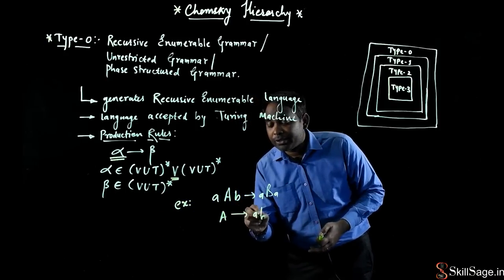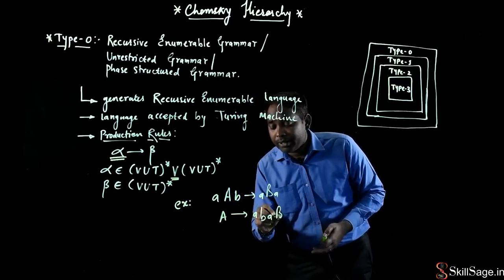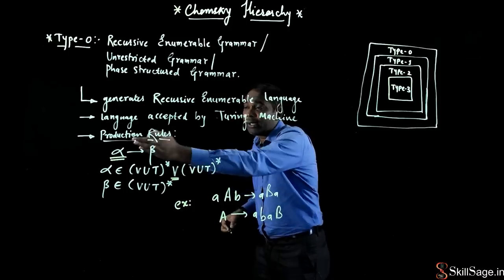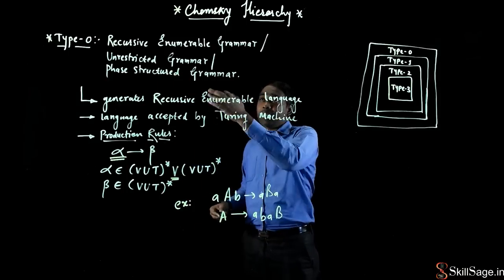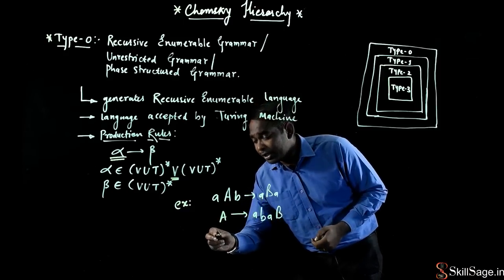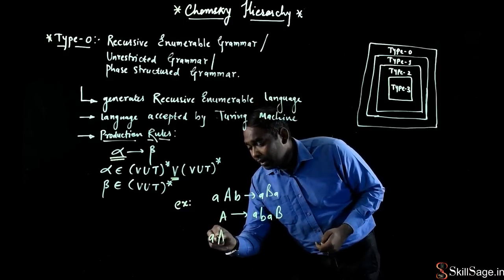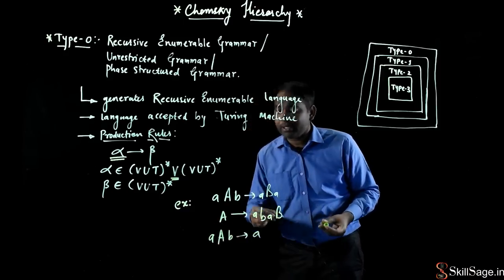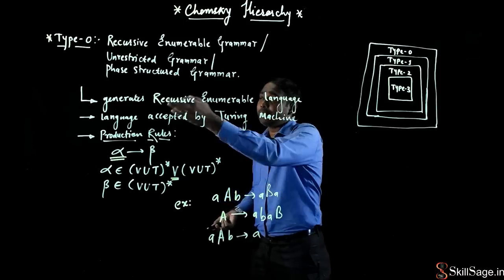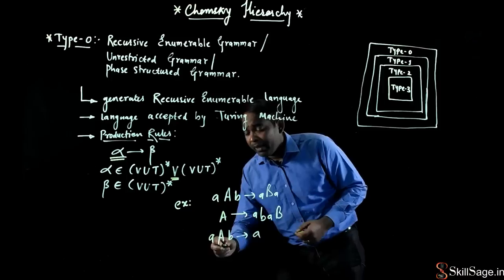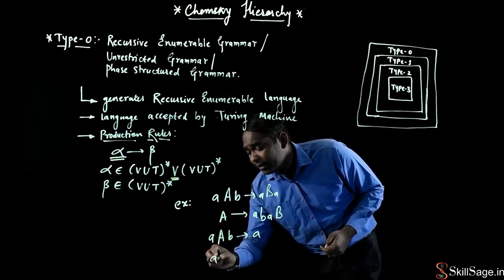I can have ABA produce capital A small b, and that is also a type of unrestricted grammar. I can also have A capital B produce small a. This is also a valid production rule for type 0. Or I can write it like this,